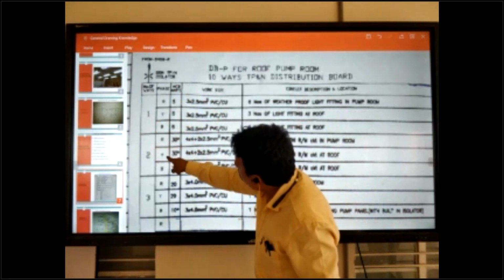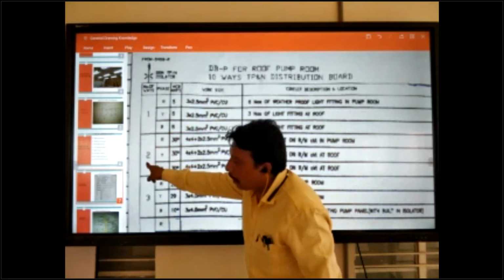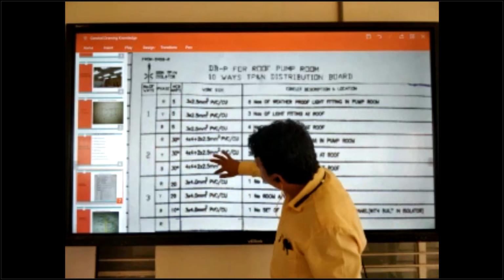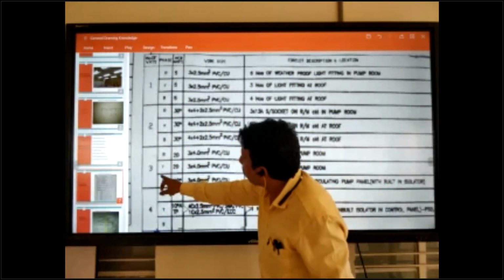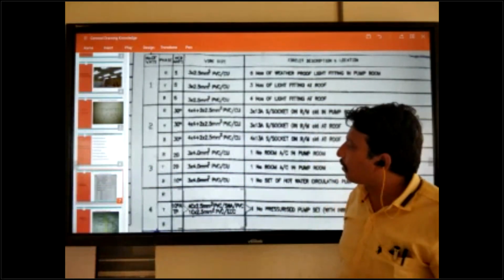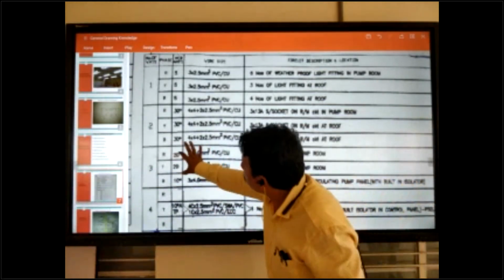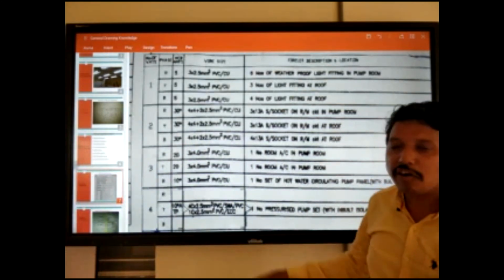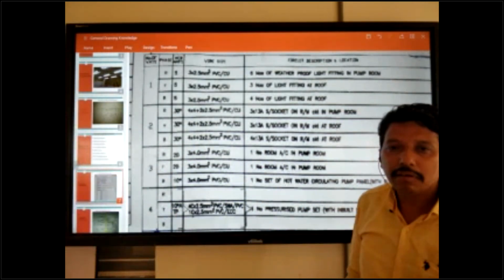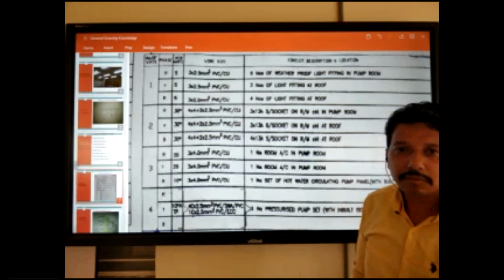Again R2, Y2, B2. This is another way. And another one, you see R3, Y3, B3. This is 3 way. Coming like that. Every 3 MCBs is one way. Don't forget this one. This is the importance.